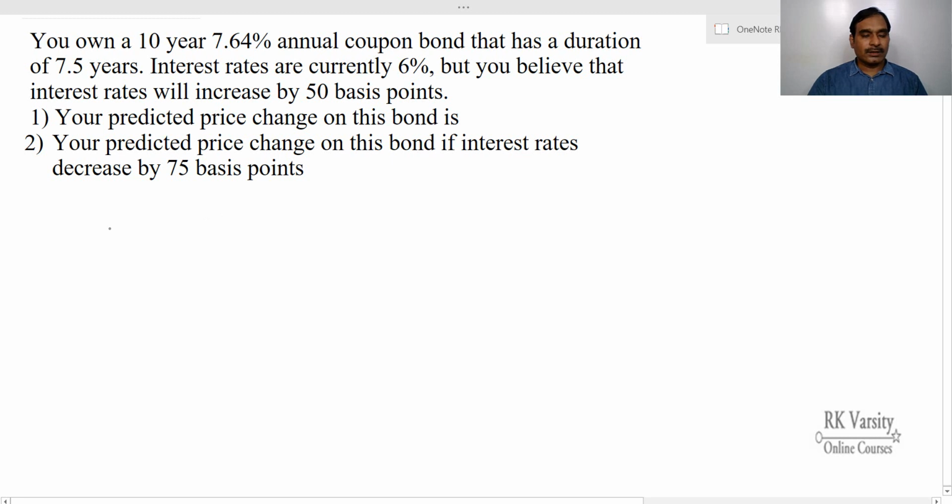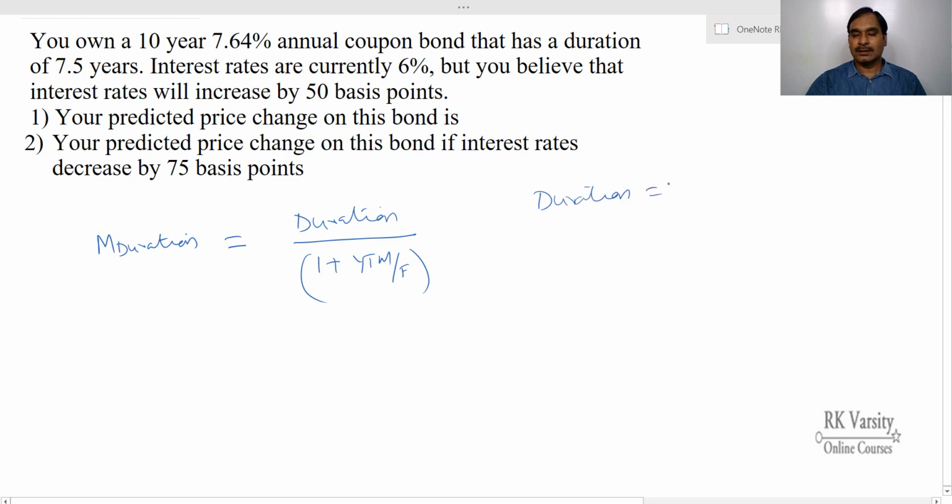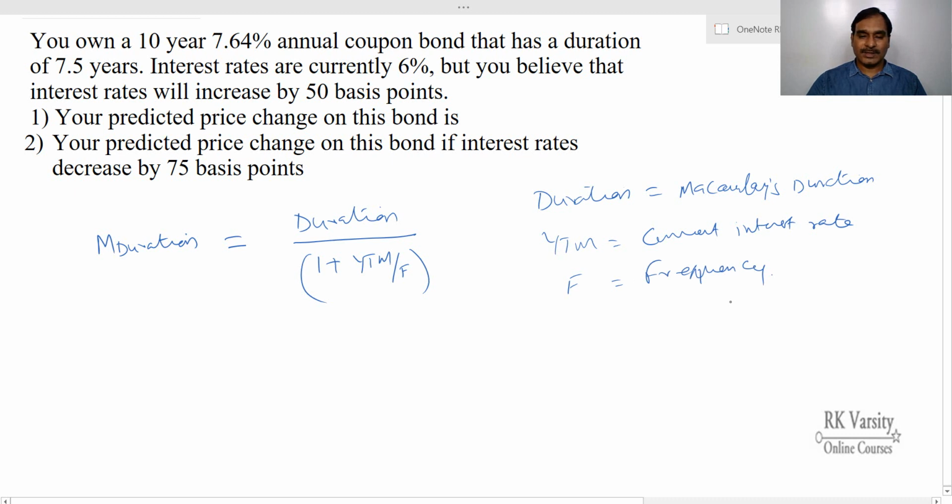So to get your modified duration, modified duration equals duration upon 1 plus yield to maturity upon F. Here duration is Macaulay duration, yield to maturity is the current interest rate, and F is frequency. Frequency is the number of times the coupon is paid during a year.